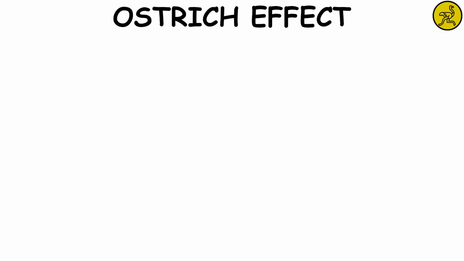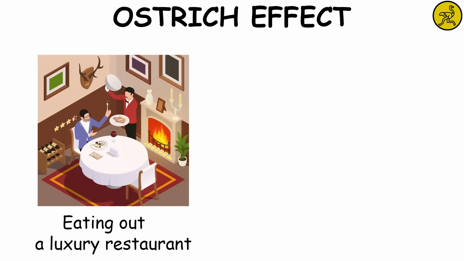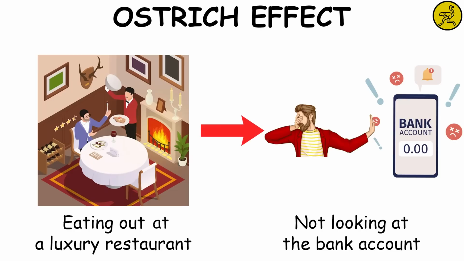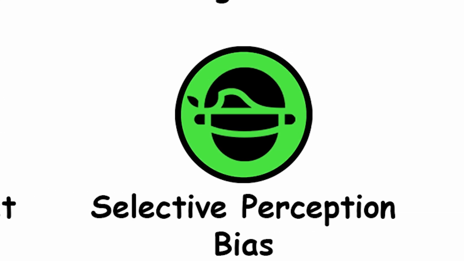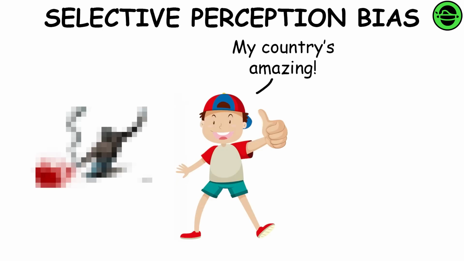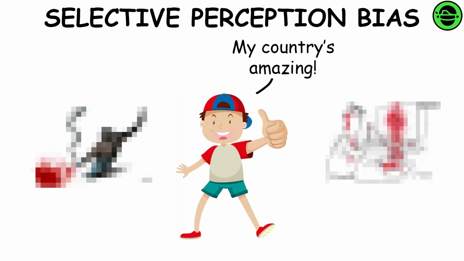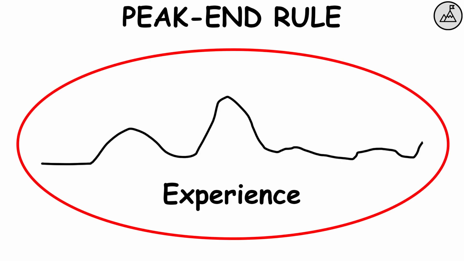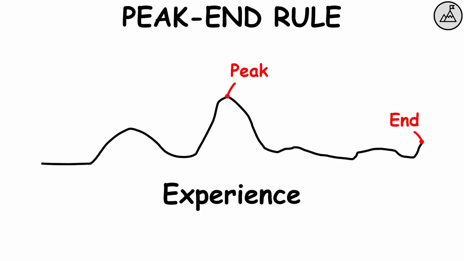Ostrich effect. People tend to bury their head in the sand and avoid potentially negative but useful information, just to avoid psychological discomfort. Selective perception bias. It's the tendency not to notice and more quickly forget stimuli that cause emotional discomfort and contradict our prior beliefs. Peak-end rule. People seem to perceive not the sum of an experience, but the average of how it was at its peak and how it ended.